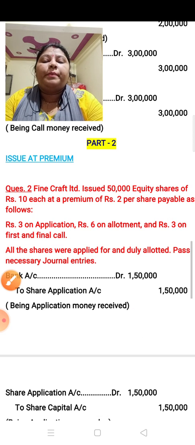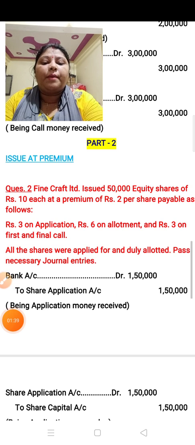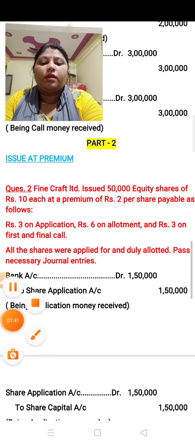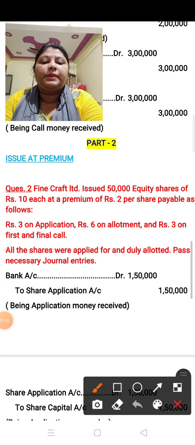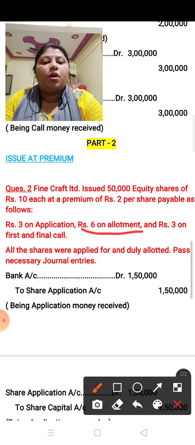When the premium is not given in a particular call, then you have to apply the premium on allotment always.